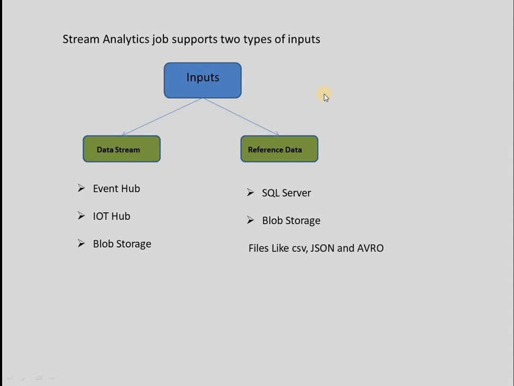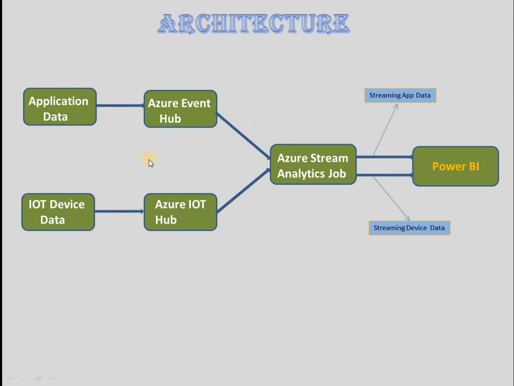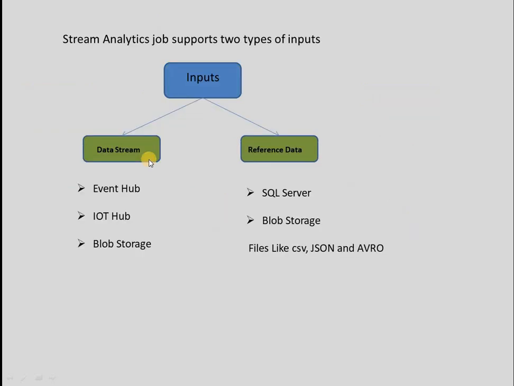Here in this slide you can understand the different inputs supported by a Stream Analytics job. Generally an Azure Stream Analytics job supports two types of inputs: data stream and reference data. What is a data stream? A data stream is nothing but the real-time data that we are streaming. Below are the sources we can use. As of now, Azure supports Event Hub, IoT Hub and blob storage to get real-time data. These can be used as sources to get real-time data.